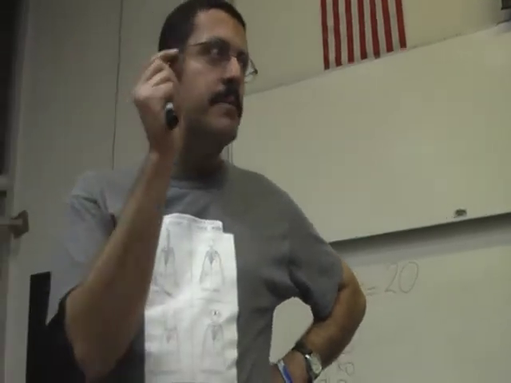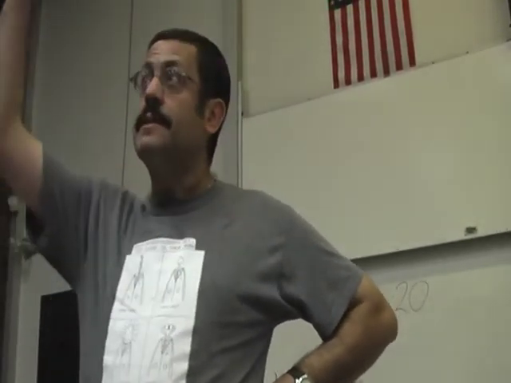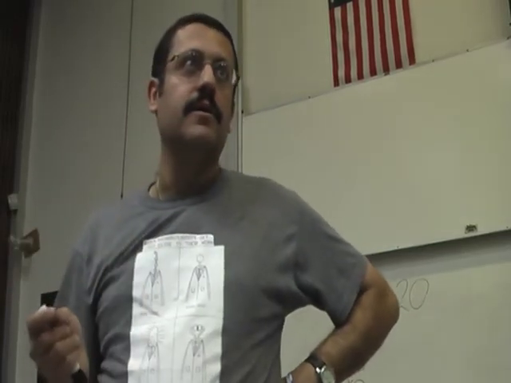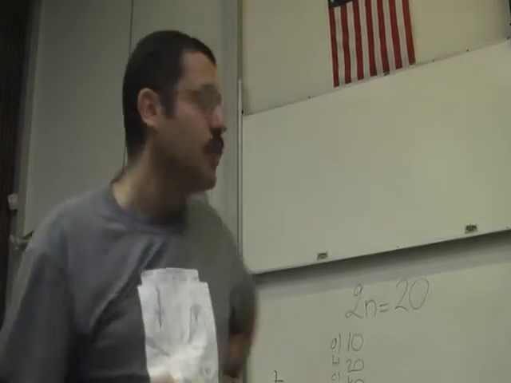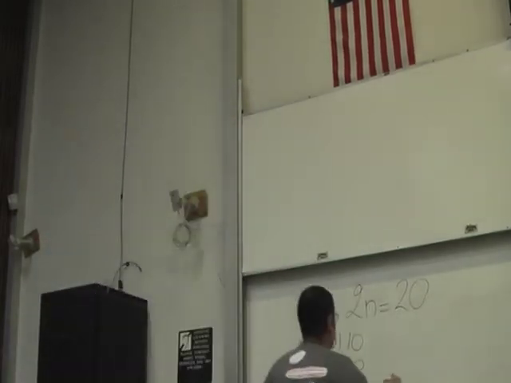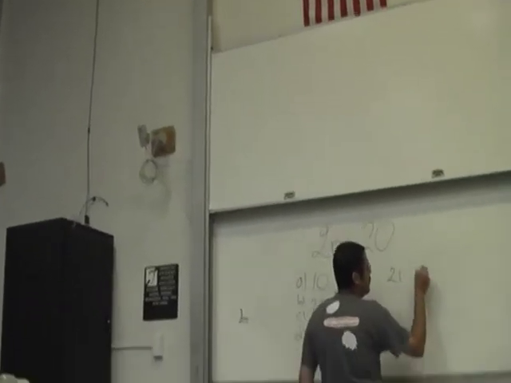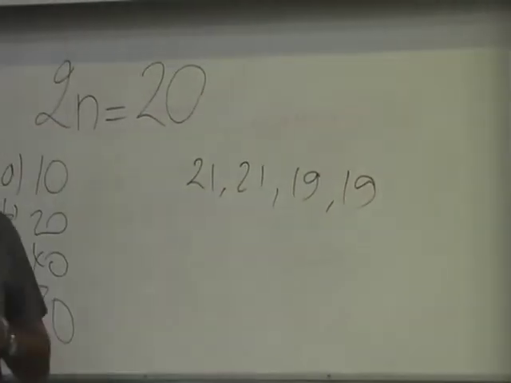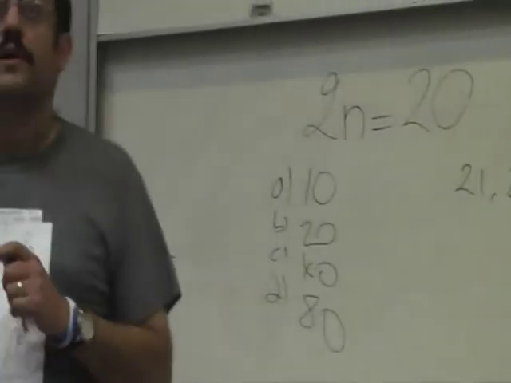Why? Because the problem is at the root. The problem is at the beginning. So, how abnormal will they be? Okay. So, the true or false, you're going to get 21, 21, 19, 19. No, it's not going to be true. It's going to be false.